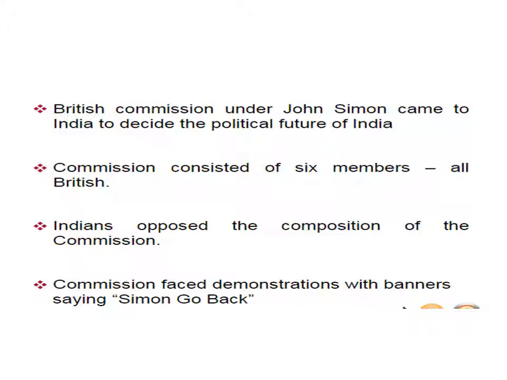And the British Commission under John Simon came to India to decide the political future of India. This commission consisted of 6 members, all British. John Simon was an administrative officer who headed the commission to decide the political future of India. Nobody was Indian, all were British.